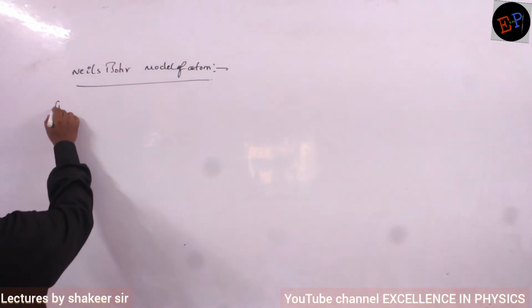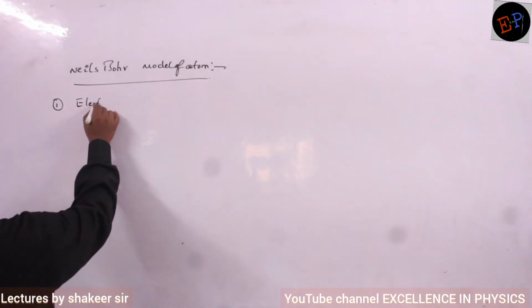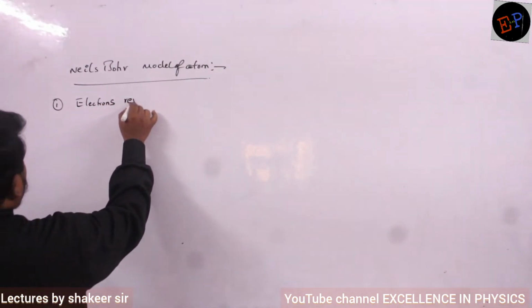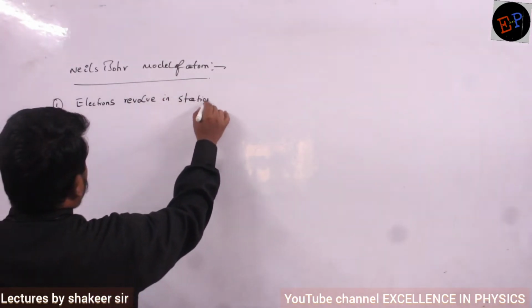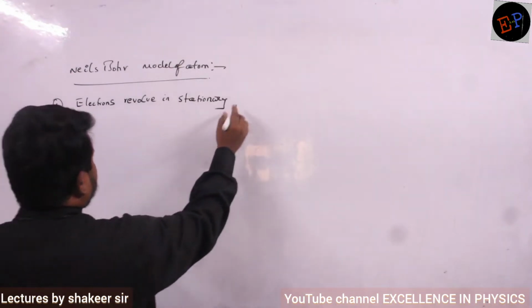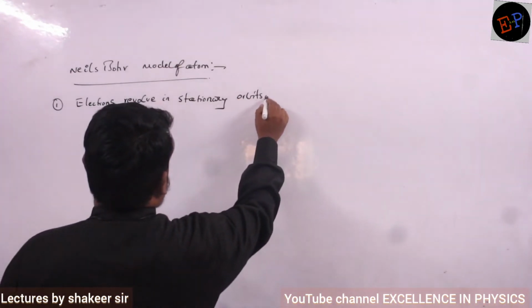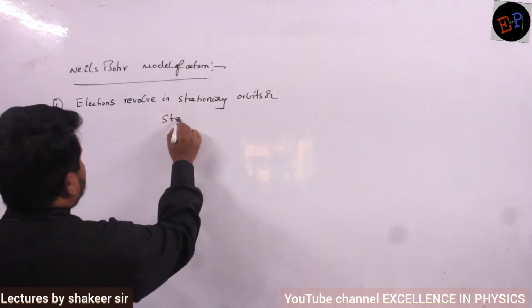First postulate is that electrons revolve in stationary orbits or stationary states.